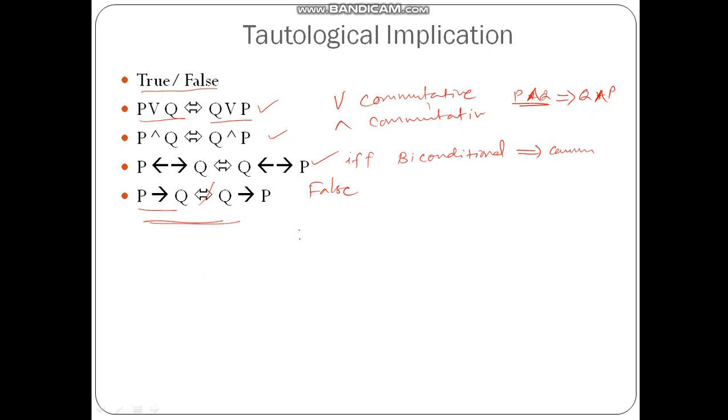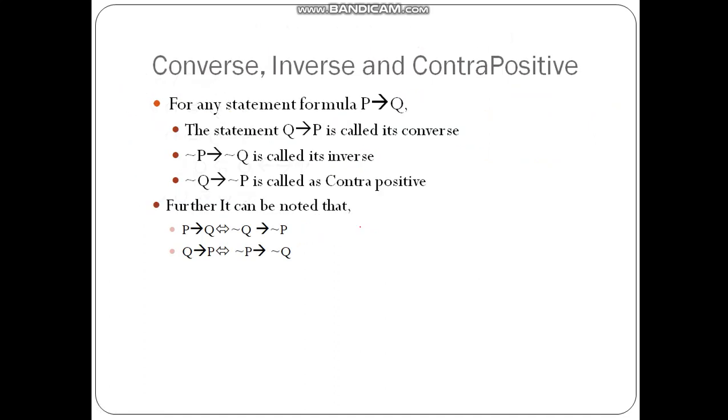But this implication can be used to prove many of the theorems, and those theorems are called tautological implication. So first of all, let us discuss what is converse and inverse and contrapositive of a given formula. These converse, inverse and contrapositive can be identified for the implication operation only. So for any statement P implies Q, Q implies P is its converse.